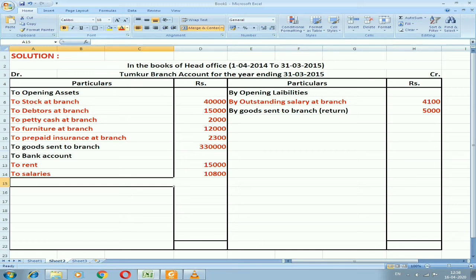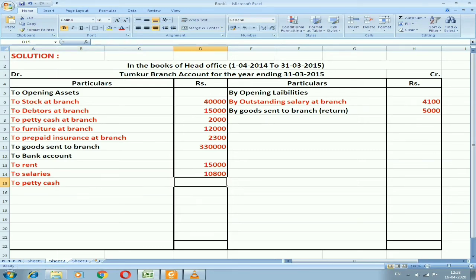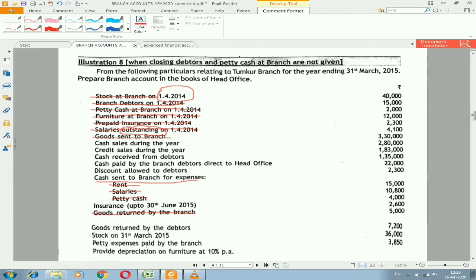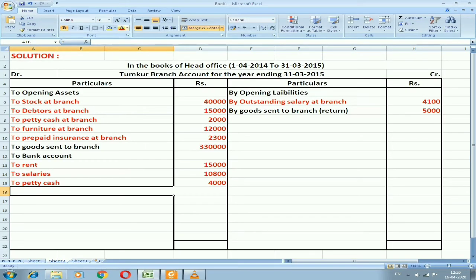Petty cash is a small expenditure. To petty cash at branch, to petty cash, amount of rupees 4,000, and lastly we have insurance which is paid up to 30th June 2015. So that is exceeding the financial year.